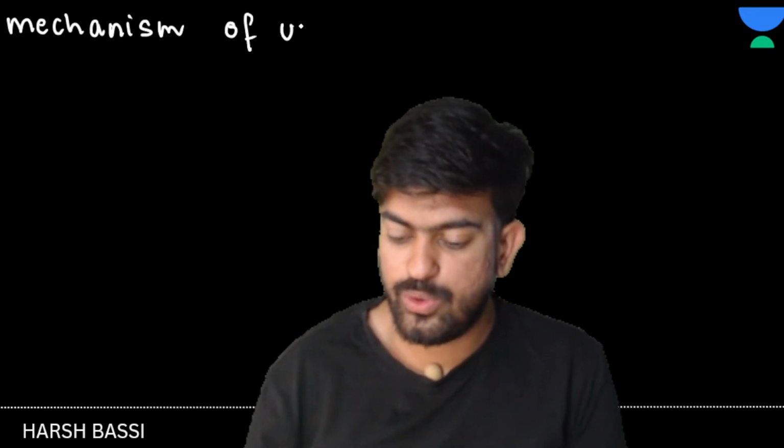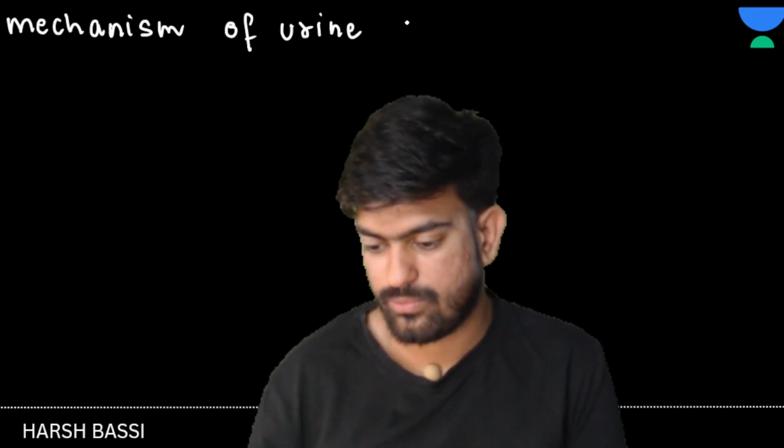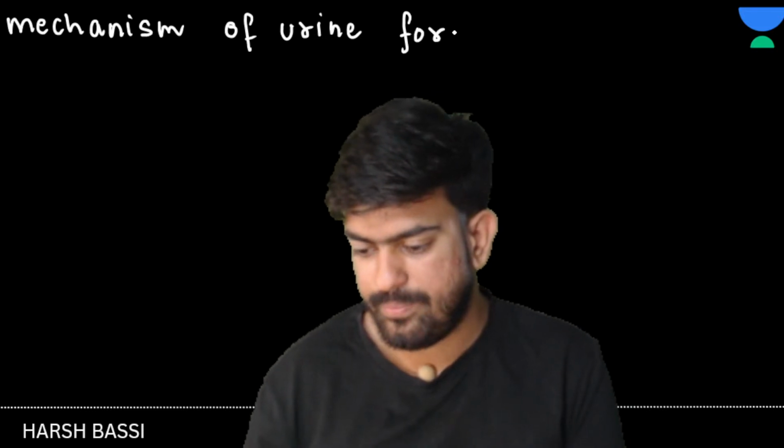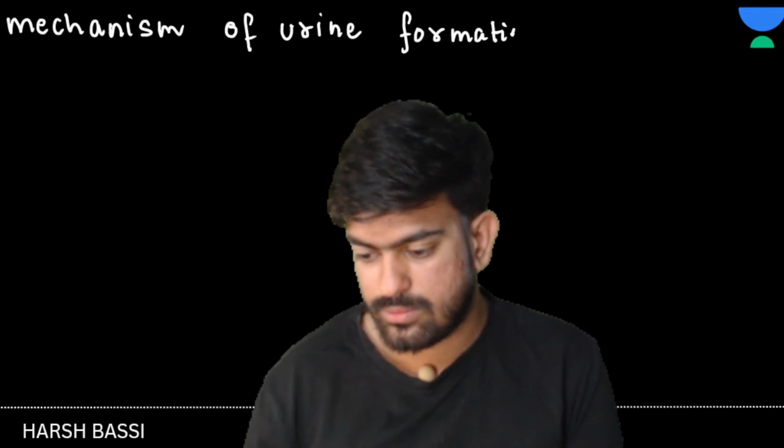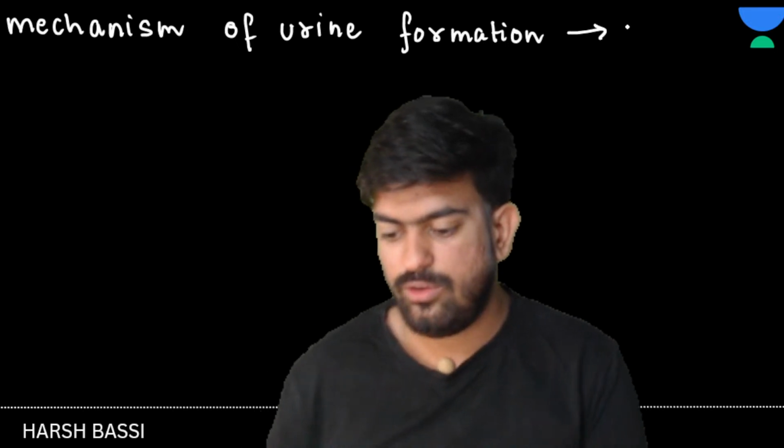How is this urine formed? Mechanism of urine formation. Clear?